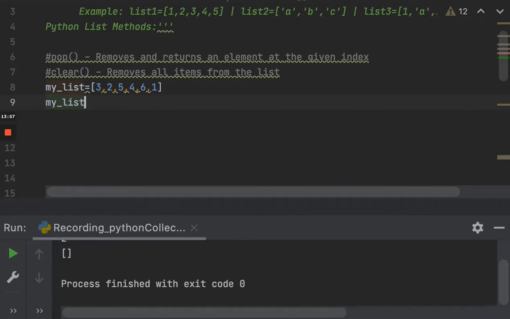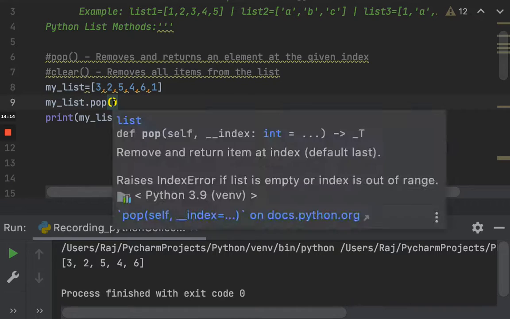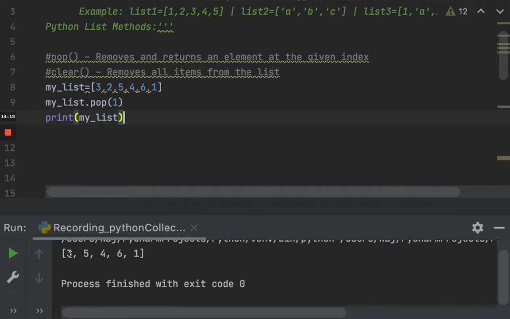If I say my list dot pop, and see what my list would be, you can see that 1 has been popped out, since it's the last element. What if I say 2 should be removed? 2 is at the index of 1. Now if I see my list, you can find 3, 5, where the 2 is removed from that index. Like that you can use the pop operation.